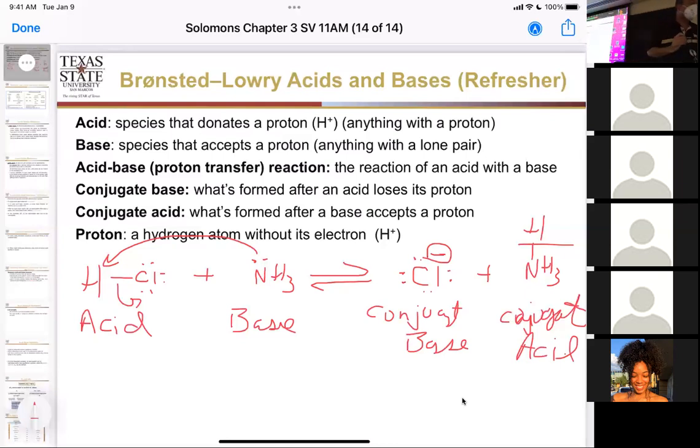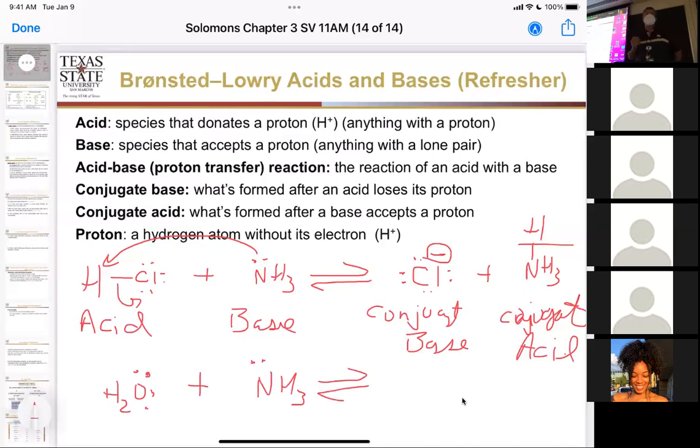Okay, so can we use water in this? Well, yeah, so let's use water. It has a hydrogen that it can give away, but it has two lone pairs too. And let's use this base again, right here. Can we get this to react as well?